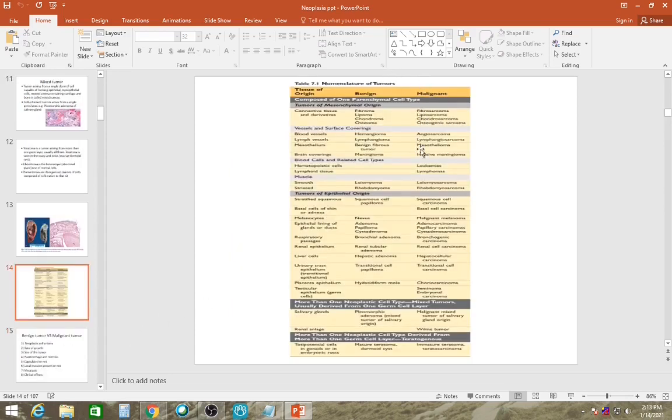These are some nomenclature of tumors, like fibroma, then fibrosarcoma. Fibroma is benign, fibrosarcoma is malignant. Tumors of epithelial origin: if it arises from squamous epithelium, then squamous cell papilloma is benign, and squamous cell carcinoma is malignant. These tables have been taken from Robbins. You can find them there only.